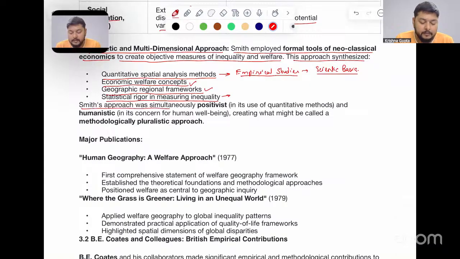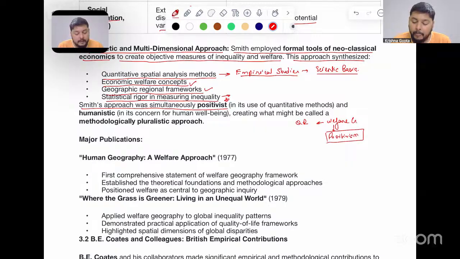Smith's approach was simultaneously positivistic in nature. This is important for us because when the question is asked, you have to provide a stance that welfare geography was one of the critics of the quantitative revolution. But welfare geography in itself consisted of a component of positivism. This positivism was not systematic but majorly regional in nature.